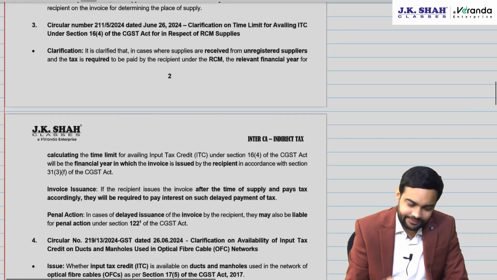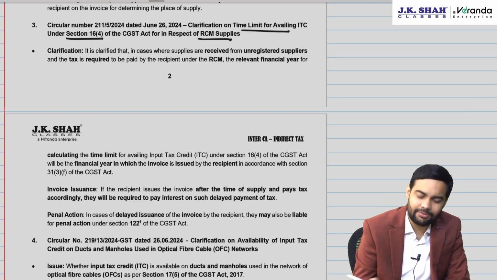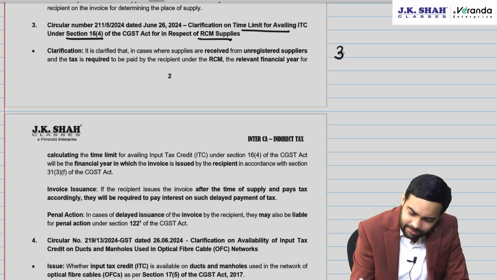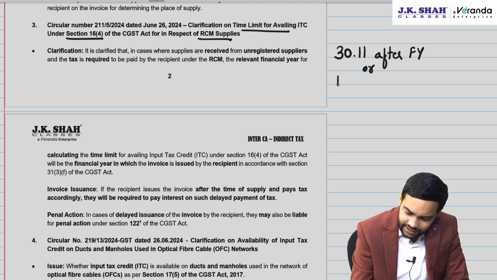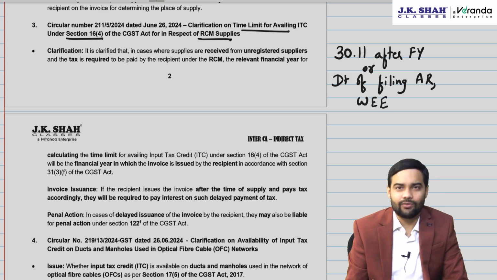Okay, then the third one is with regard to 16.4, time limit for availing ITC. As you all very well remember, the time limit for availing ITC is 30th November after the financial year or date of filing annual return, whichever is earlier. Now, the question is about RCM invoices.